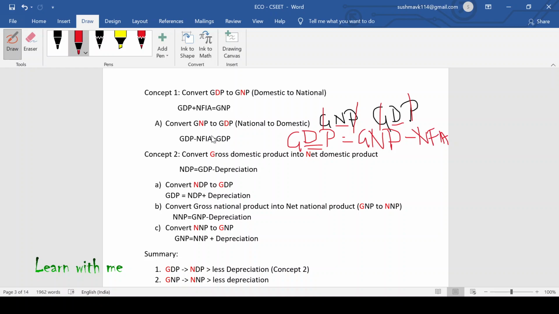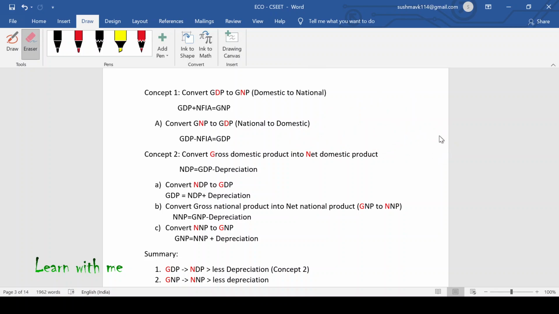But here, what will we not add? Is it Jeff Bezos, who is earning profit inside India? No, because it is inside India, we will take it into GDP. Is it Shah Rukh Khan, who is earning profit from Dubai, which is not in India? Yes, we have to deduct Shah Rukh Khan here. So we will be getting GDP. I think now we are clear with this. If you're clear with this concept, let me go to the next question.